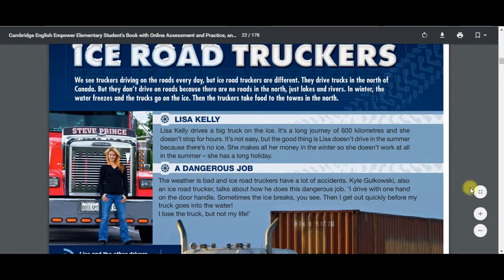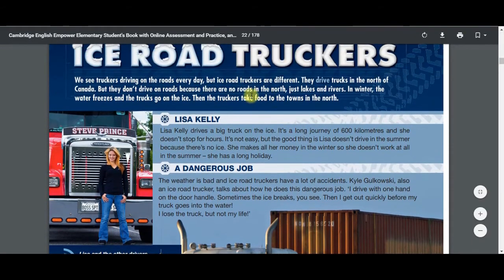So, taking into account what we saw in class and what we learned about the present simple, we're going to analyze this first paragraph that says, we see truckers. We see that there are many verbs. This one is see. We also have another verb, for example, are. That's the verb to be. We have also drive.